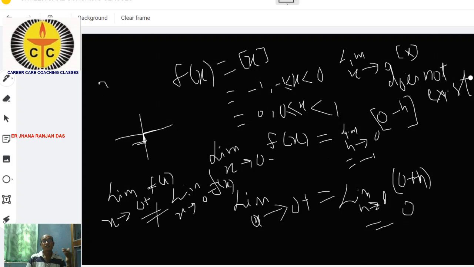So limit exists or not if f(x) is defined like this. This is all about some of the important portions of limit and continuity. Next class I will explain in more detail, with more specific examples, and more definitions and theorems connected with it. That is for today, and I will come to explain in the next class. Thank you.